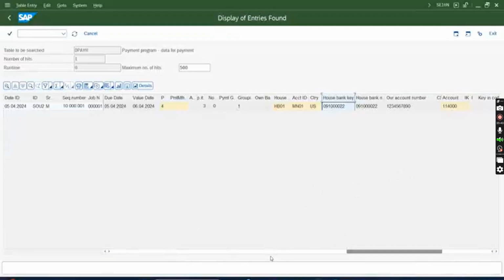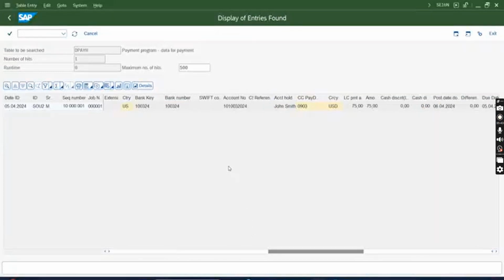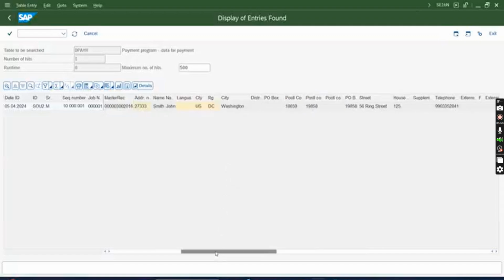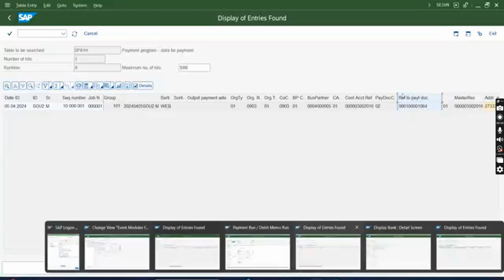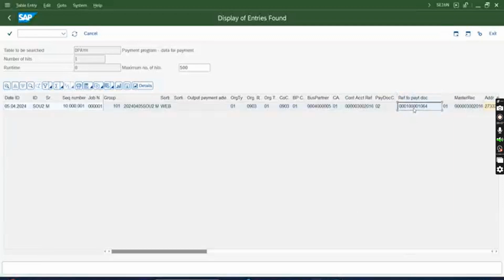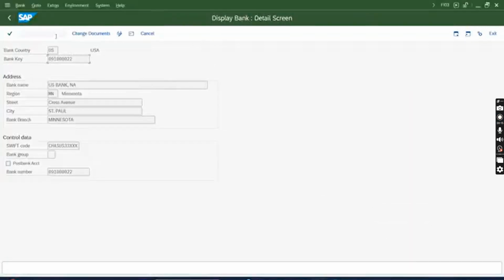Say the payment document number is needed because the customer wants to see it. As I told you, the payment is already posted in SAP, but it is not yet collected. So in that case, the customer needs to see the payment document number. Where do I get the payment document number? It will be stored here. This is the payment document number 1064. Let me check whether this is the payment document number. /o FPE3, /n FPE3.